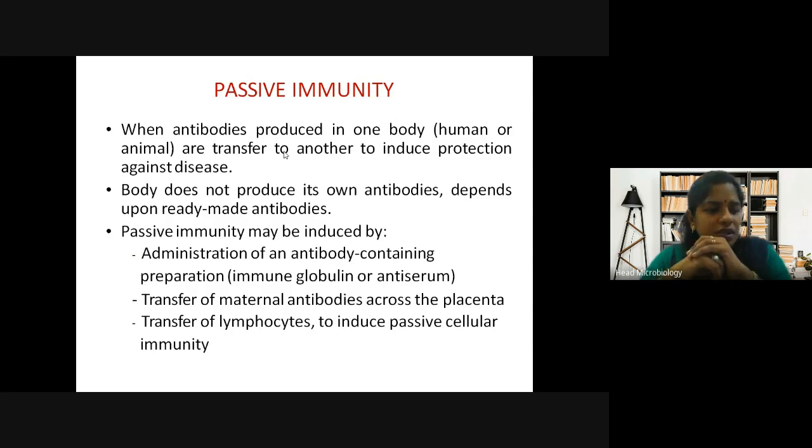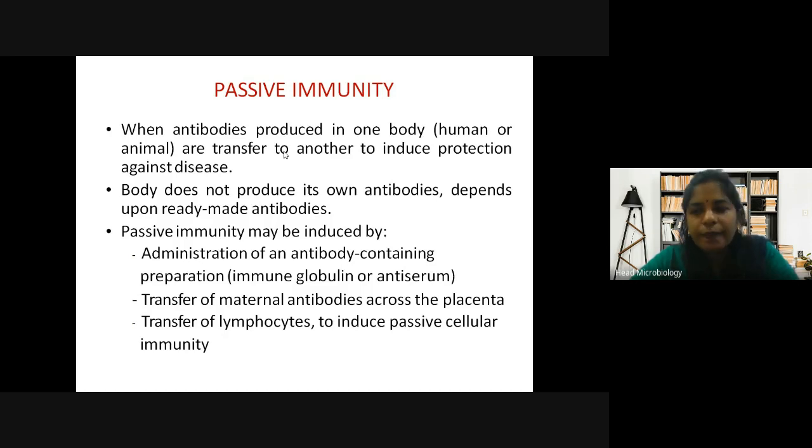Supposing it is tuberculosis, then we use experimental animals like rabbits or guinea pigs. What they do is inject a virulent or attenuated strain of Mycobacterium tuberculosis into guinea pigs or rabbits.